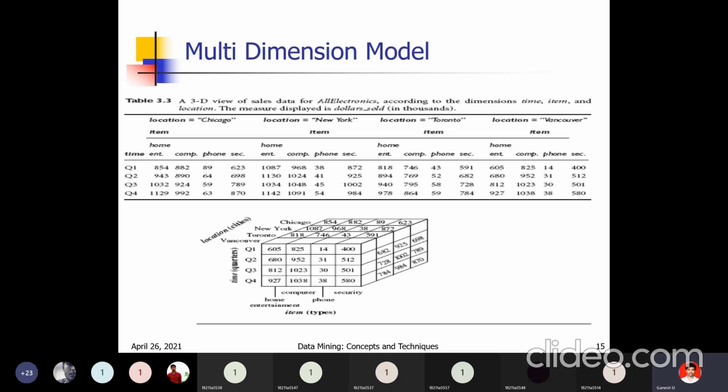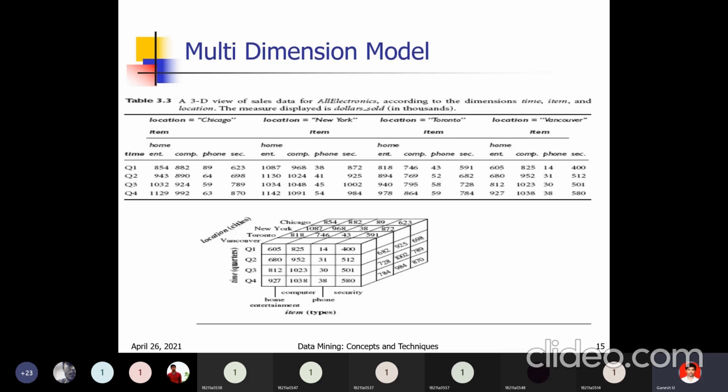In Vancouver, in Q1, for home entertainment, what is the sale? 605. For the computer item, Q1, Vancouver city, the sales is 825. In Q3, computer related items, Vancouver city, the sales is 1023.